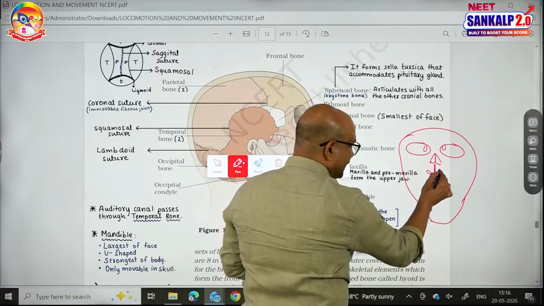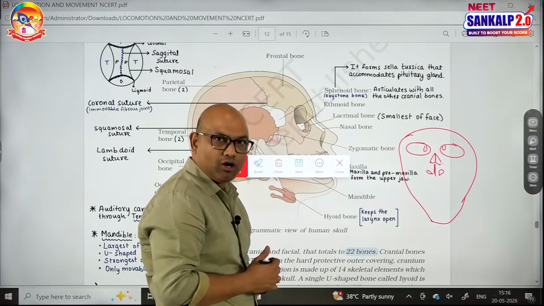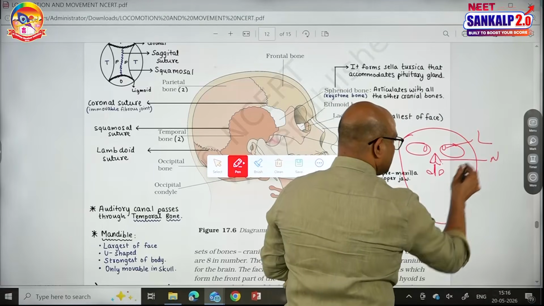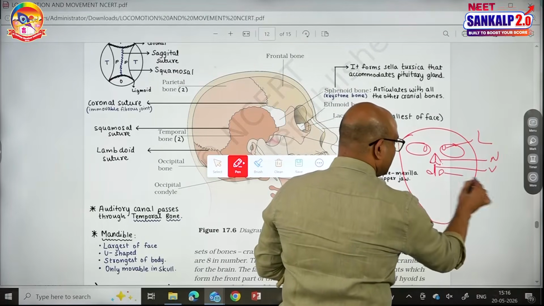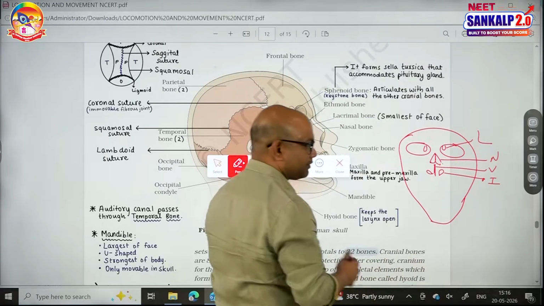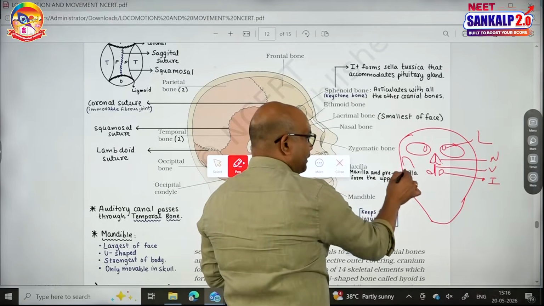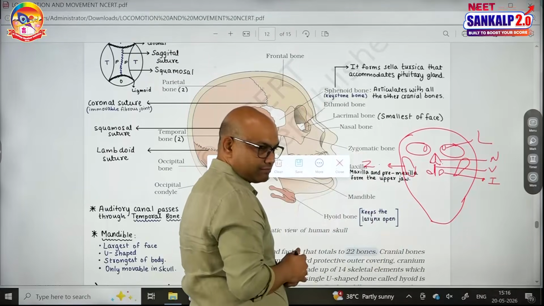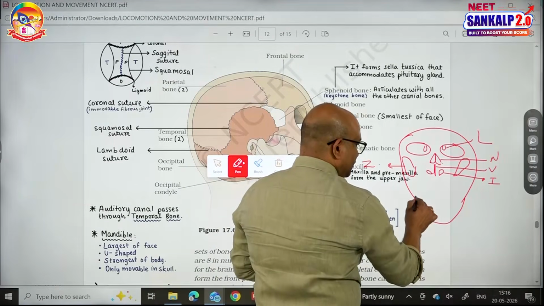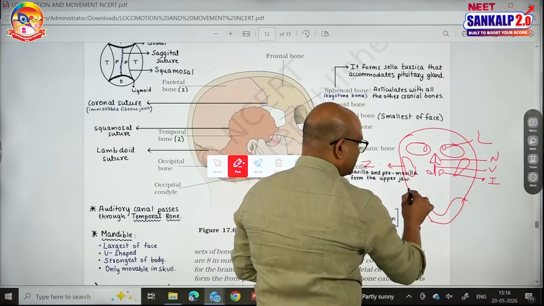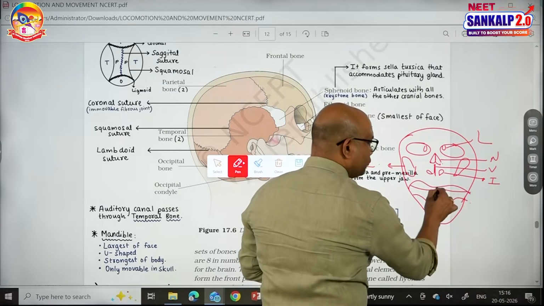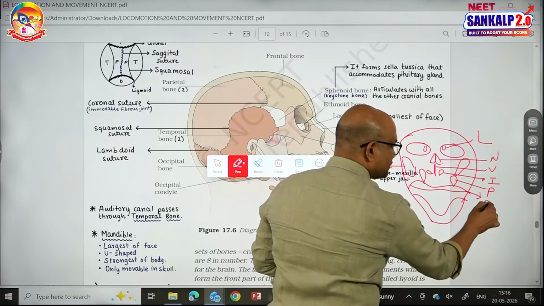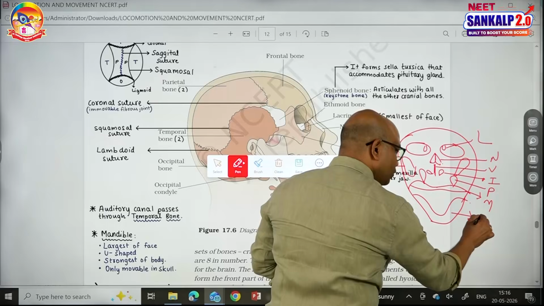Two bones forming the lateral walls of the nasal cavity called inferior conchae. L for lacrimals, N for nasals, V for vomer, and I for inferior conchae. Then a pair of cheek bones known as zygomatics. Then this is the lower jaw bone, this one is the upper jaw bone, and behind that we have a pair of palatines, P for palatines. Upper jaw bones are called maxilla, lower jaw bone is called mandible.